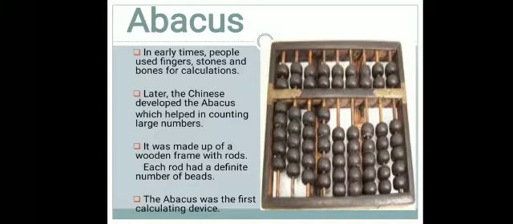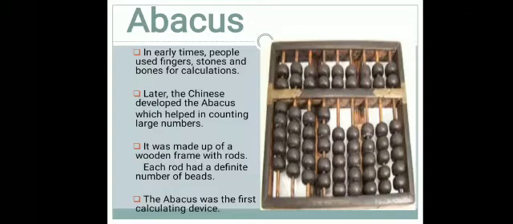But after that, large numbers were not possible to count by fingers, bones and stones. Then later the Chinese developed the first calculating device, the abacus.